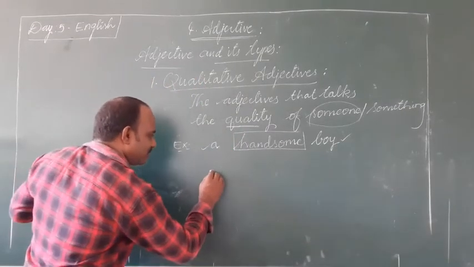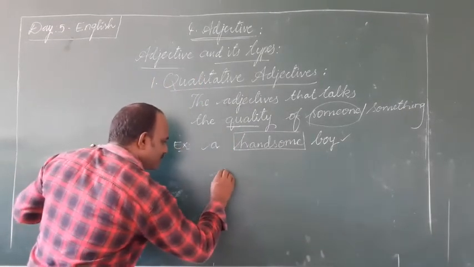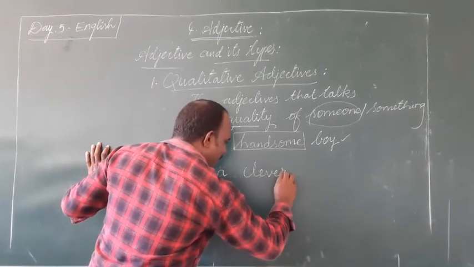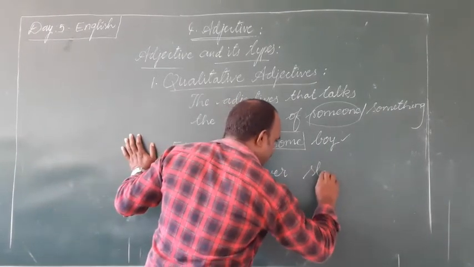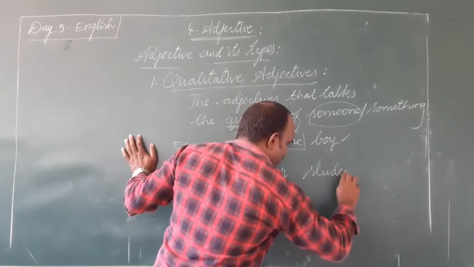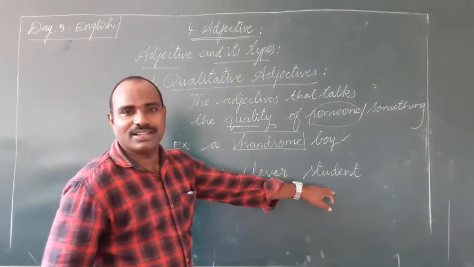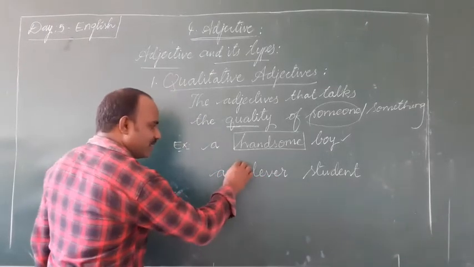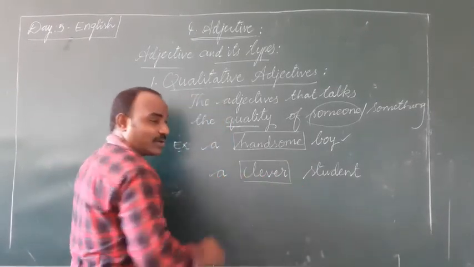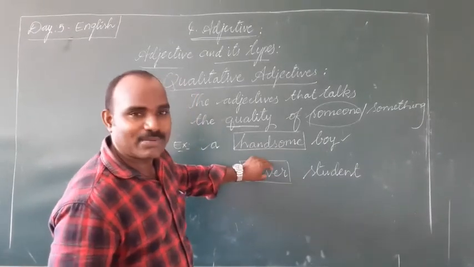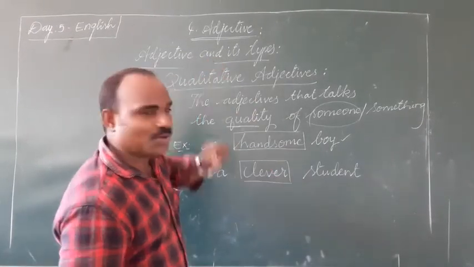One more example. A clever student. Here student is a common noun. The word clever talks about the quality of student. So here clever can be considered as qualitative adjective.